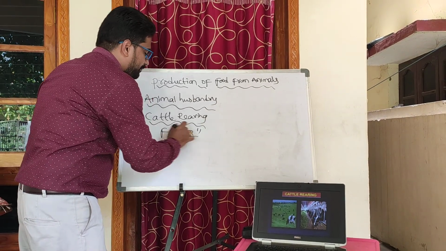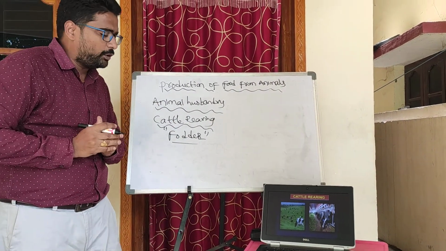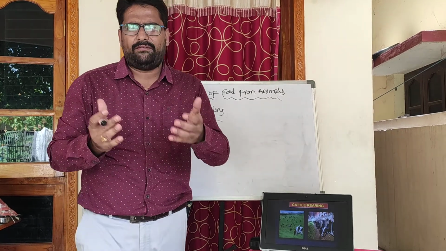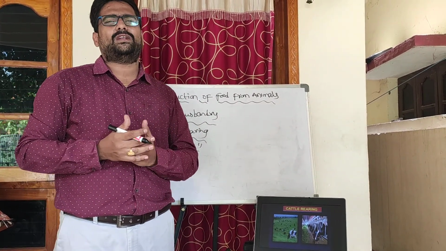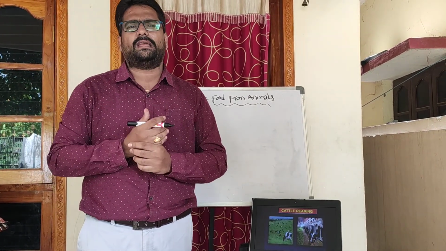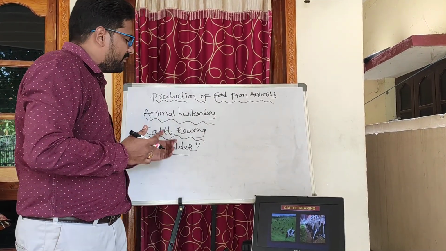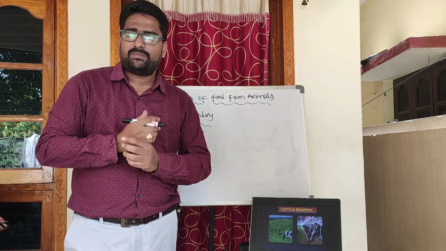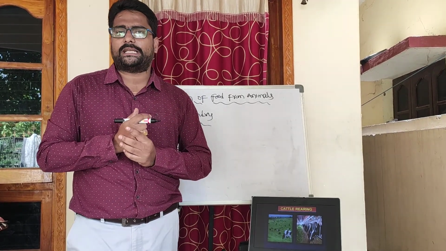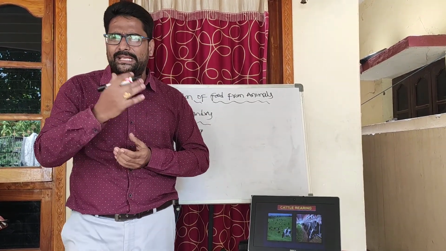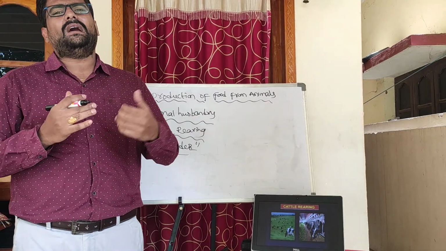What is fodder, children? Fodder is the food which is given to the animals. Generally we give hay, dry grass, green grass and oil seed cakes or groundnut. All these are given as fodder for the cattle, children. So in the sheds they will give all this fodder. But my dear students, in cattle sheds, most of the time they will become unclean because of the remains of dung, urine and many other things.